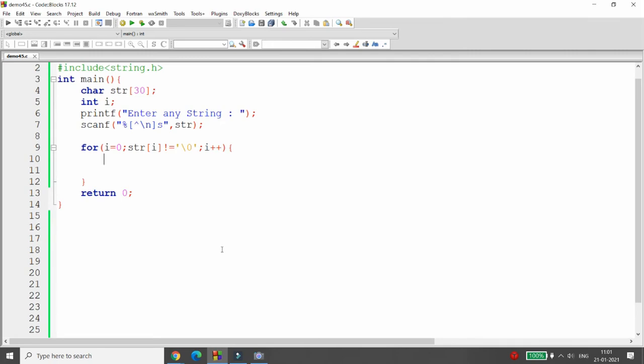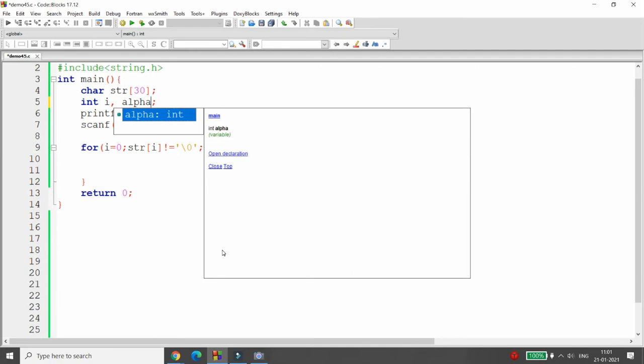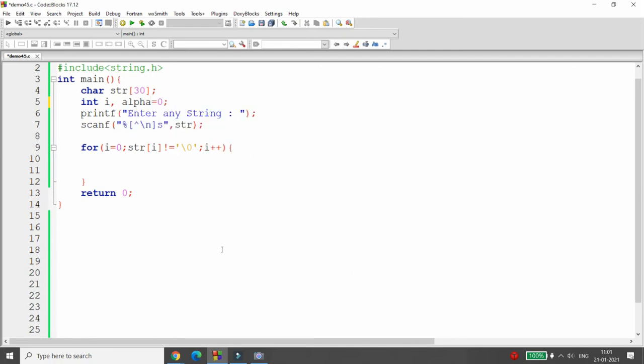That is the first thing I want to check: how many alphabets are there, right? So capital A is also an alphabet, right? Capital A is also an alphabet, and small a is also an alphabet. So I want to get the alpha. So I'm writing here alphabet equal to 0.